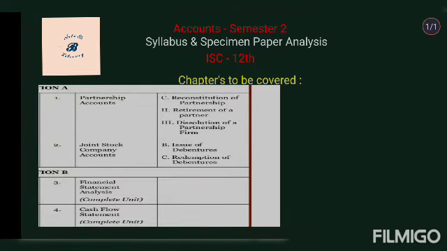Now the first 2 chapters are from partnership accounts: reconstitution of partnership and dissolution of partnership firm. Both are going to have something in the paper, so you must have a hold on the first chapters: meaning of partnership, where you do the fundamentals of partnership; then the second one, goodwill, calculation and valuation of goodwill; and then the third chapter was admission of a partner, which you are already done with, so you have strong knowledge about them. Now we will see the weightage of all these chapters according to the specimen paper analysis.